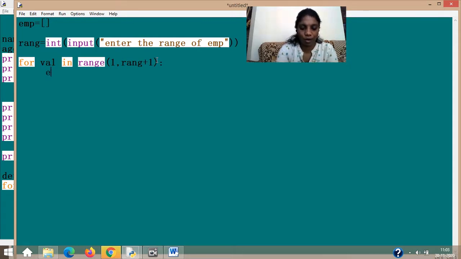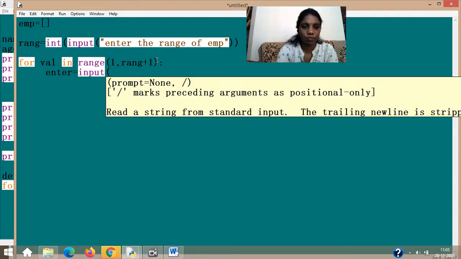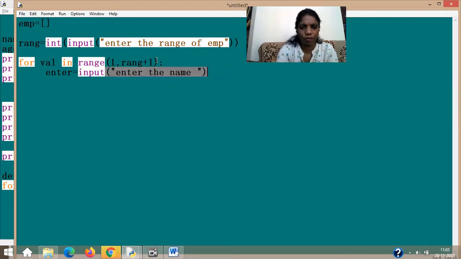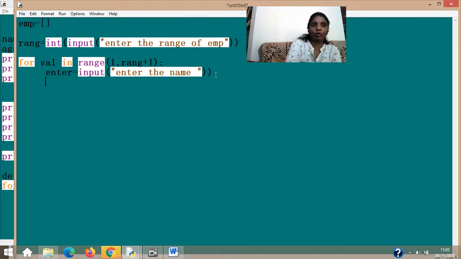Let's input a value. So you will say enter equal to input, enter the name. Whatever values you want to enter, names or details, you can enter. So enter, and that should be stored to emp. I'll put a dot and wait here. Emp dot, a set of functions should come.